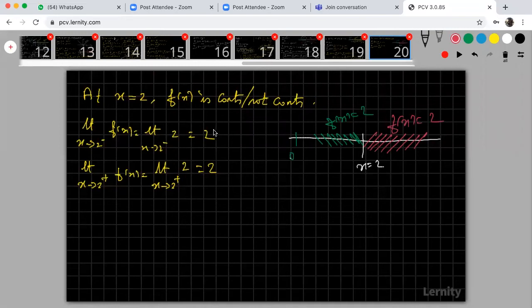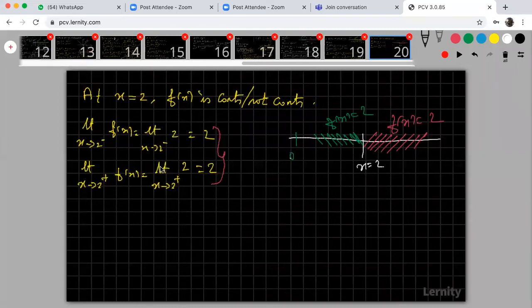If your f of x is same in both the cases, no need to find out left hand limit, right hand limit. This we have discussed in our previous class.